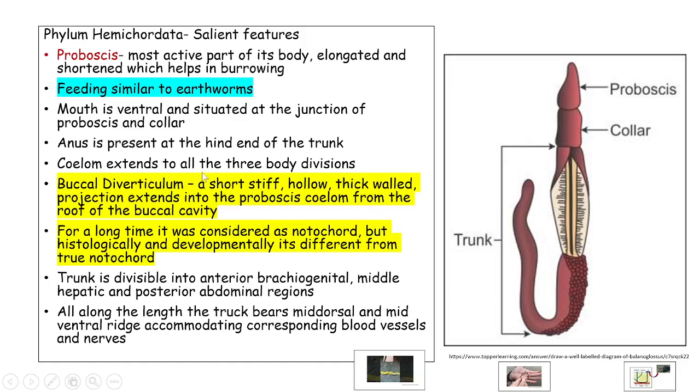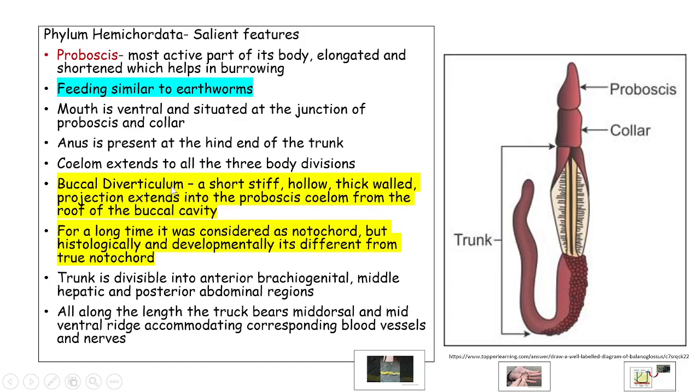The coelom extends in all three parts of the body. That means, as we said, they have an enterocoelous type of coelom, and it is said that there are 4 sacs, or rather it is produced as 5 outpushings, coelomic sacs. 1 sac is present in the proboscis, 2 in the collar, and 2 in the trunk region. Another main, unique feature is the presence of the buccal diverticulum.